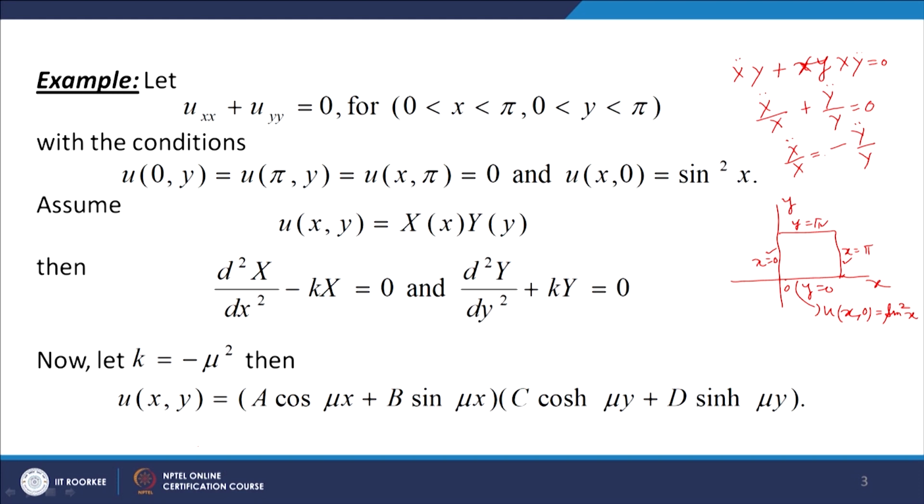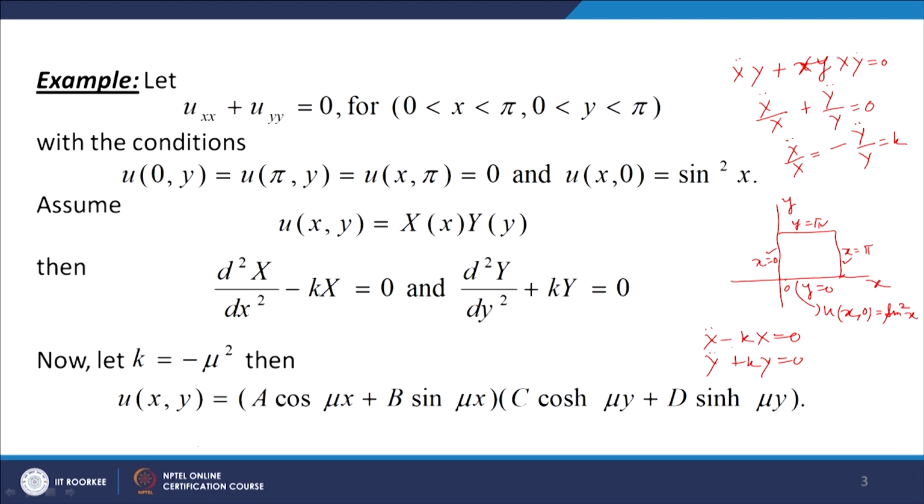Both are equal, so they must be equal to a constant, let us say k. So we get two ordinary differential equations of second order, X double dot minus kX equal to 0 and Y double dot plus kY equal to 0.